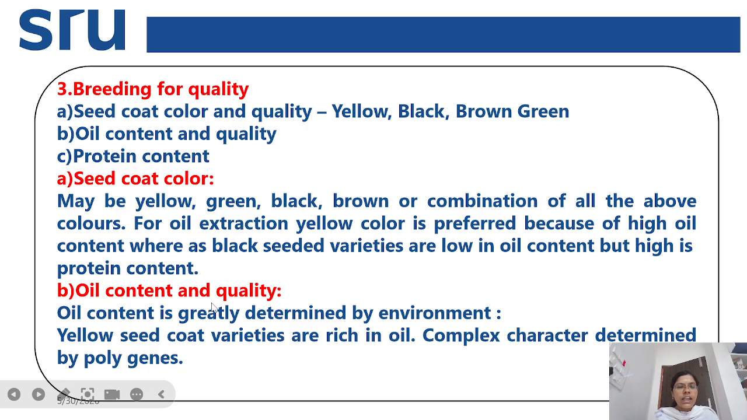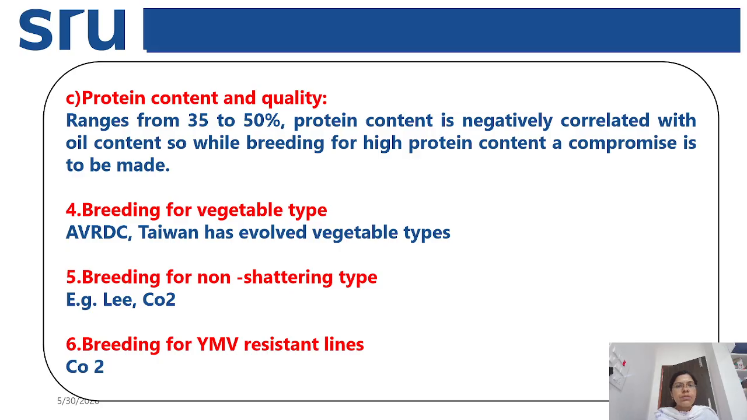And next is oil content and quality. Oil content is generally influenced by the environment. Yellow seed coat colors are rich in oil content, and it is a complex character determined by polygenes. And next is protein content and quality. Earlier we discussed that soybean has a high protein content, around 35 to 50%. The protein content is negatively correlated with oil content.